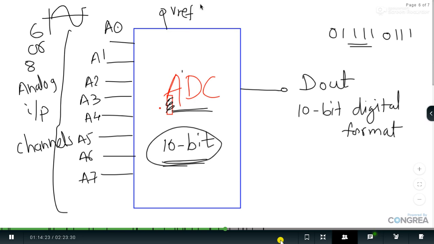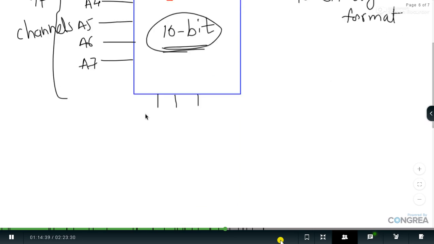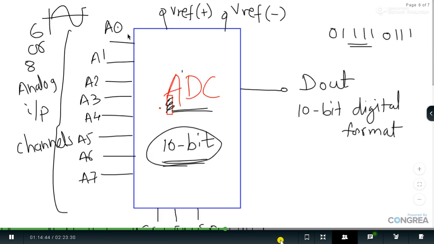Let's focus on this. So ADC has V reference plus, next is V reference minus, then we have the pins called ground, V reference minus, V reference plus. Then in order to select one of the analog input channels, we have 3 select lines. So S2, S1, S0, these are the select lines which are useful in order to select a particular analog input channel. Then as the ADC is performing a conversion of analog to digital, it has a signal called A to D clock frequency. That is very important.